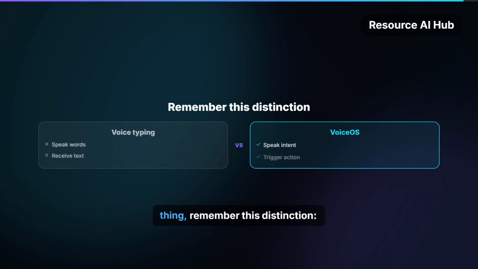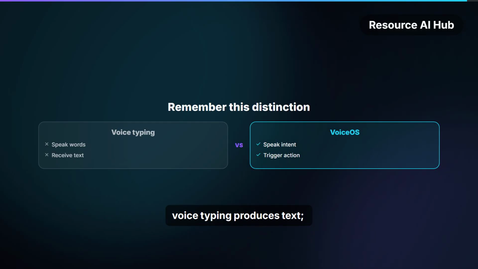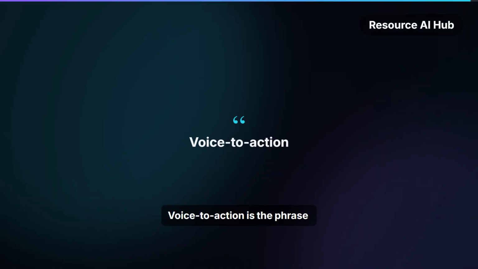If you remember one thing, remember this distinction: voice typing produces text. VoiceOS aims at actions. Voice to action is the phrase that best captures the product's core idea.